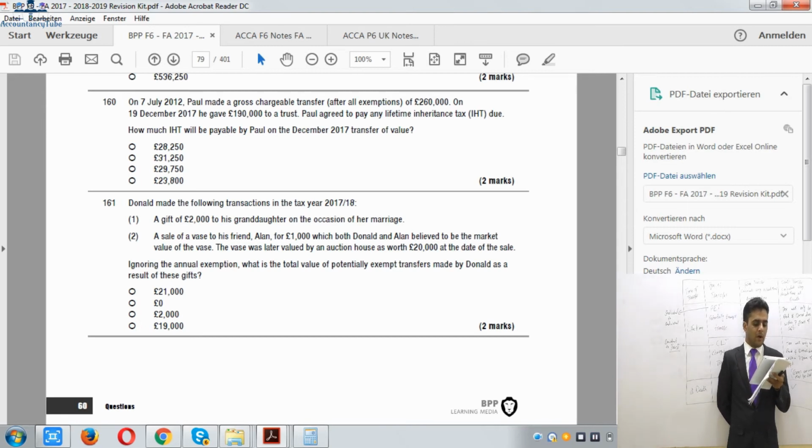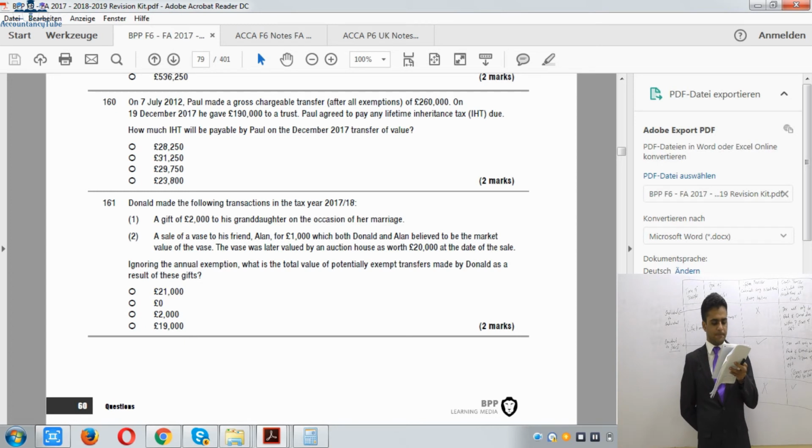Up to that amount there will be tax at the rate of 0%, and on the remaining amount there will be tax at the rate of... who is paying the tax? Paul is paying the IHT, so there will be 25% tax on that.